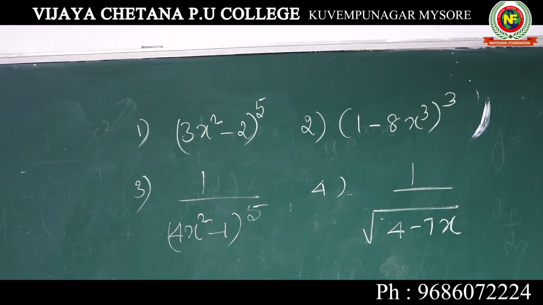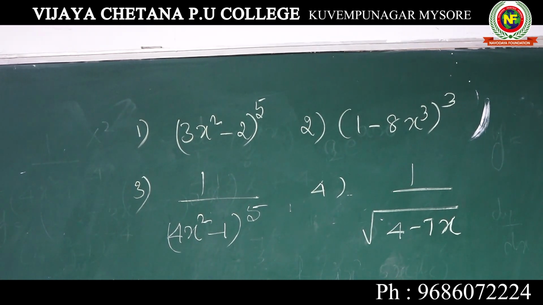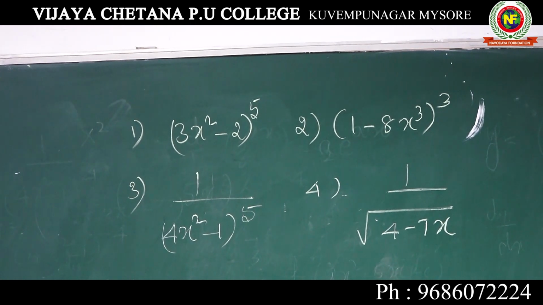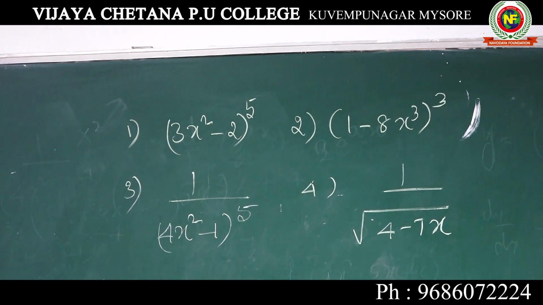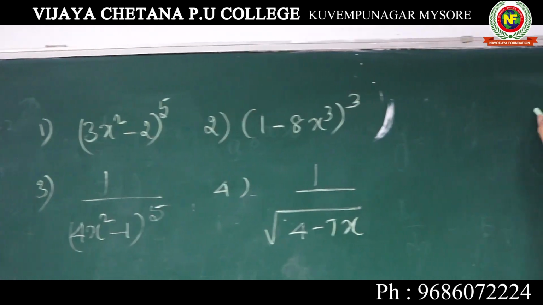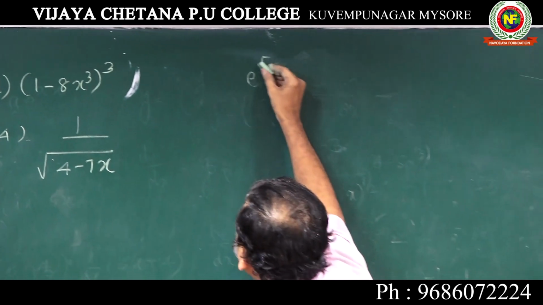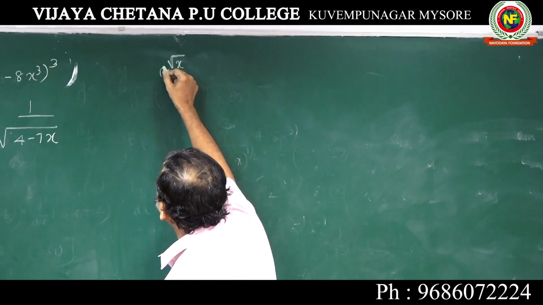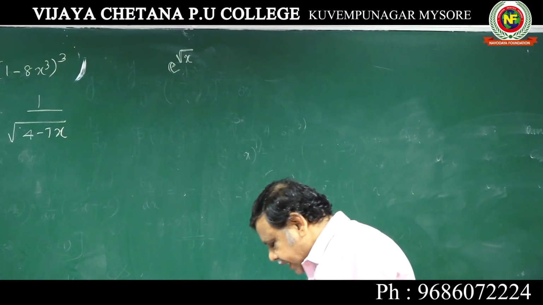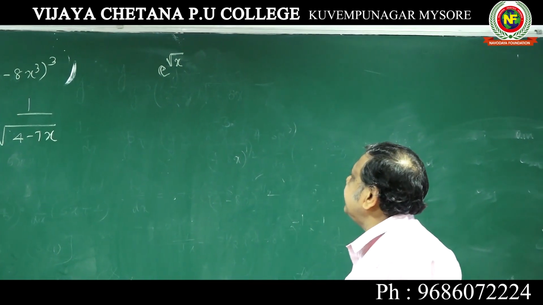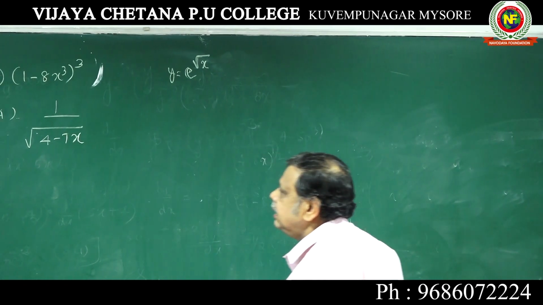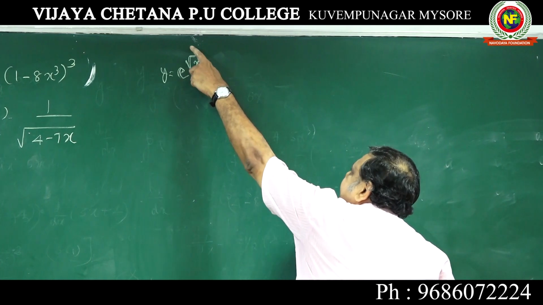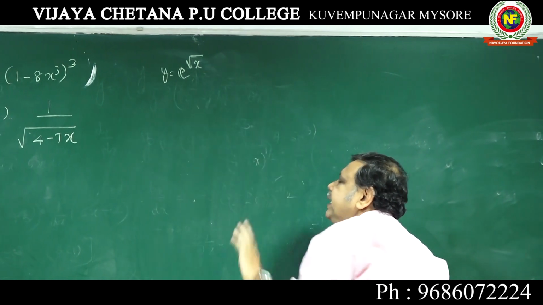Now we shall come to the e to the power of functions. Differentiate e to the power of root x. Among all exponential functions we shall take e to the power of root x. Take it as y. Now here you take root x as x, e to the power of x.